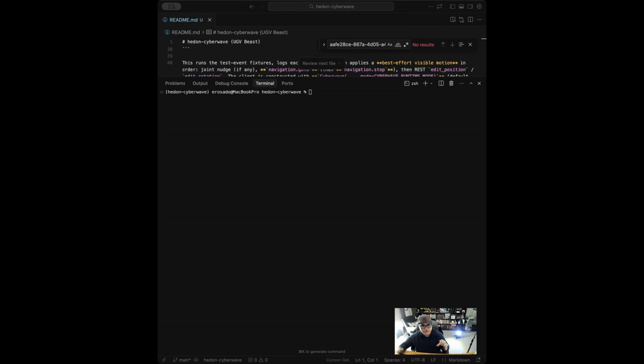In today's demo, we're just going to go through the simulator, but flip it to live. Before, I had put together a series of profiles: excitement, anger, quiet, and I believe sad. Those are the 4 profiles that I'm aiming for as part of the cohort. But today is the first run with the UGV Beast live, and we're just going to go ahead and do a quick connection test.